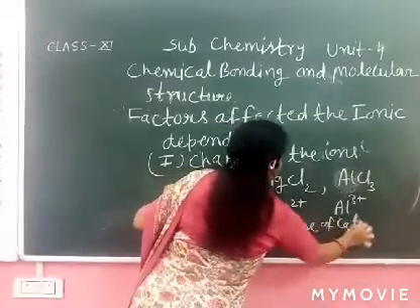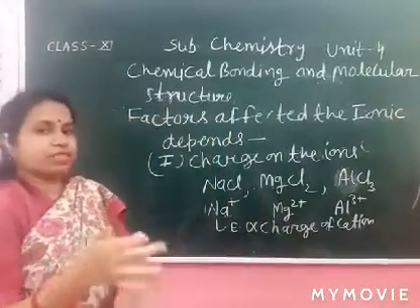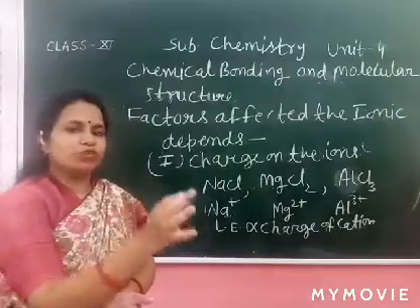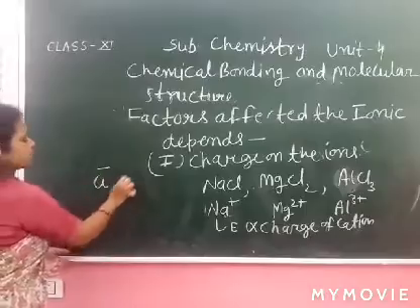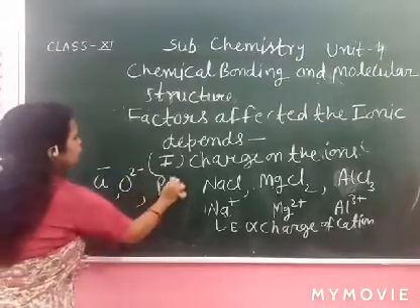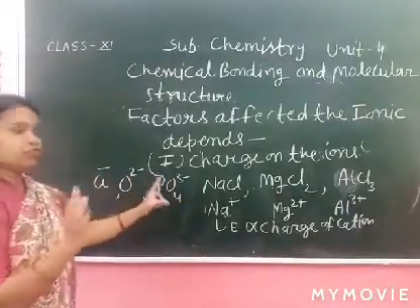If the charge of the anion is increased, what happens? Suppose we take an example Cl-, O2- and PO4 3-. The negative charge is increased.